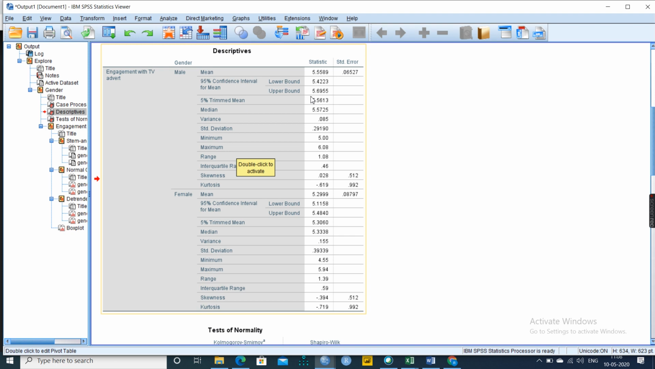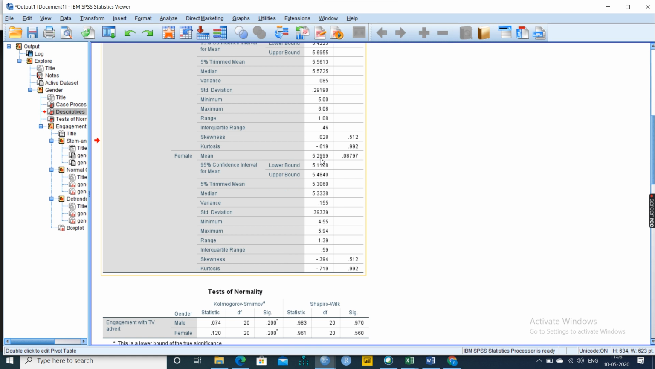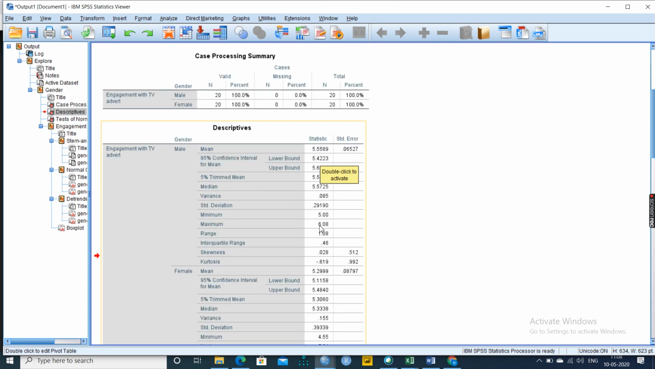Here you have the trimmed mean. So we can use this 5.56 with the standard deviation 0.29. When you take off these two, 5.7 is the strength of males watching TV ads. When you look at female, 5.2, we can take this only, 5.2 with the standard deviation 0.3. So if you take this as 5.5 and this as 5.7, males are more inclined towards watching the TV ads when compared with females. You can understand they have more affiliation towards watching TV ads. This is what the descriptive says.